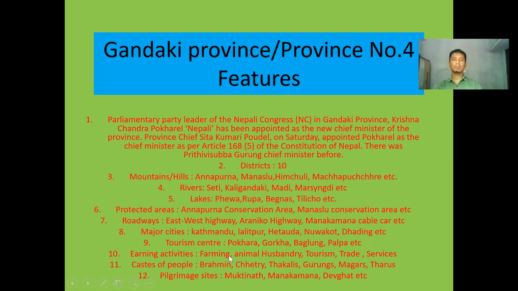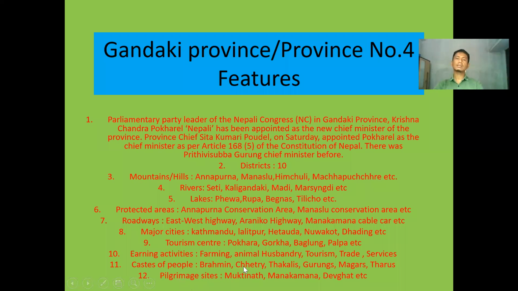Look here, earning activities: people have been involved in farming. Nepal is an agricultural country, therefore a large number of people are involved in farming in Gandaki province. Besides that, animal husbandry is also one of the oldest occupations of people. Before starting agriculture, people were rearing animals. Therefore, this is the oldest occupation. People are still adopting it there in province number 4, Gandaki province. Similarly, in tourism, trade, and business, people are engaged everywhere there, earning money and surviving.